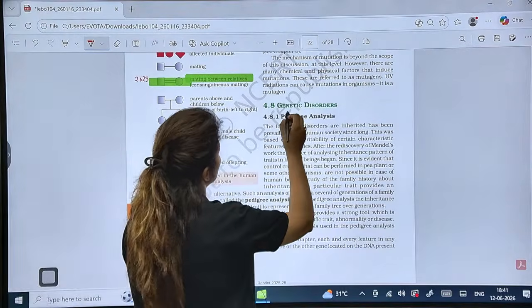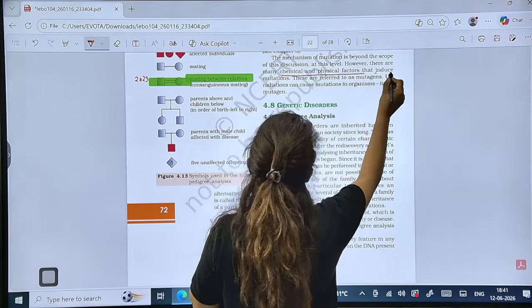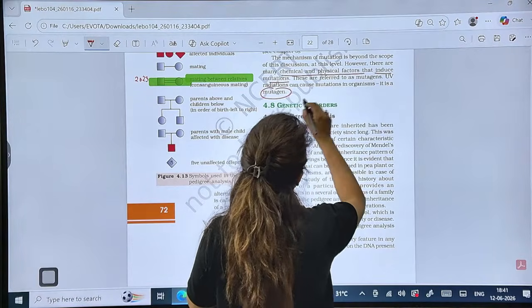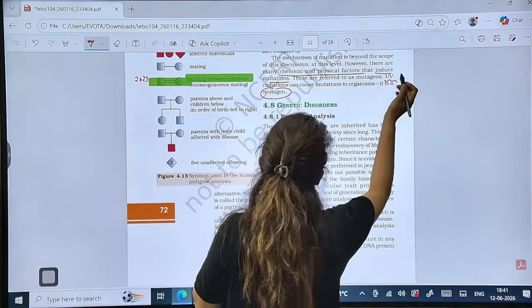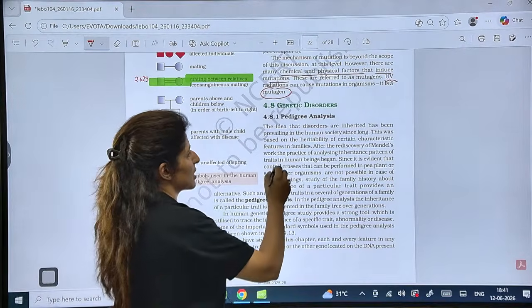And one more thing, the chemical factors or the physical factors which induce mutations are known as mutagens. It could be some radiations also. Is that clear? Now, genetic disorders, pedigree analysis.